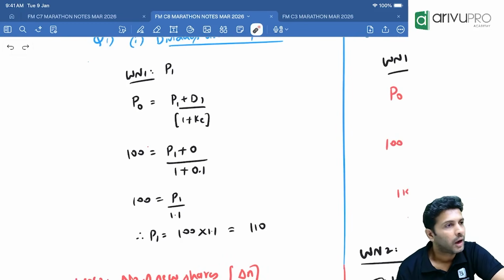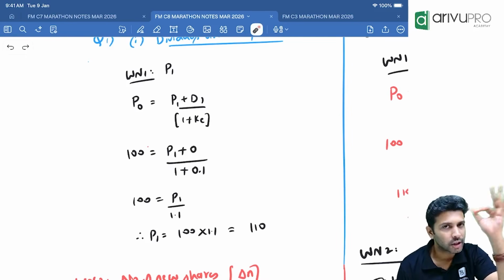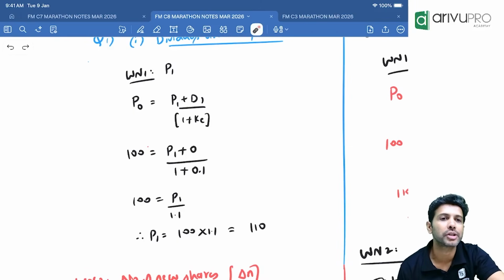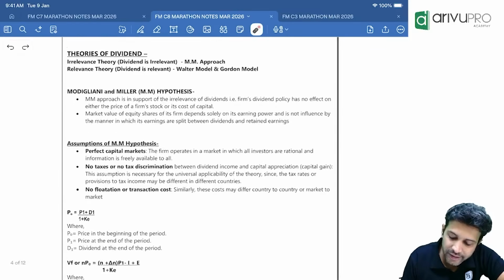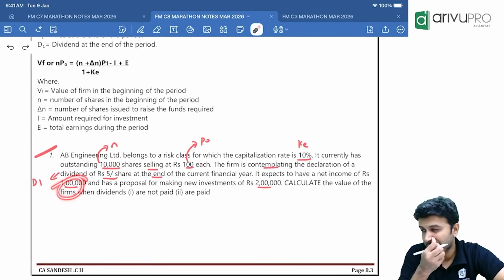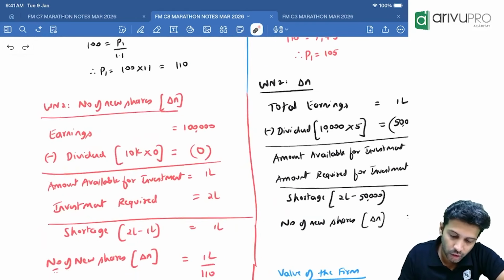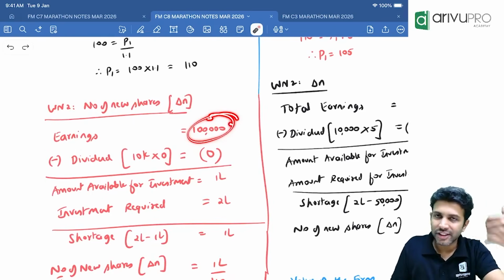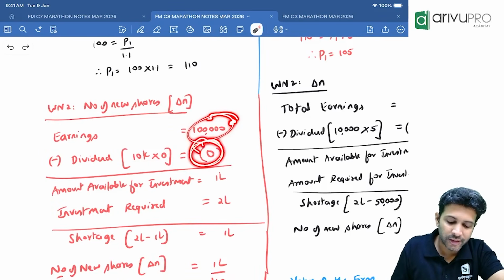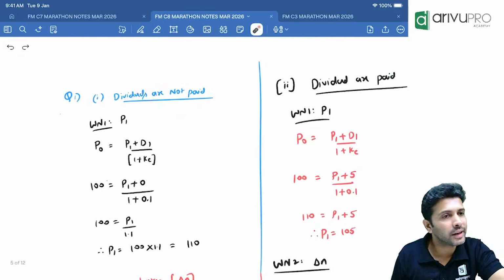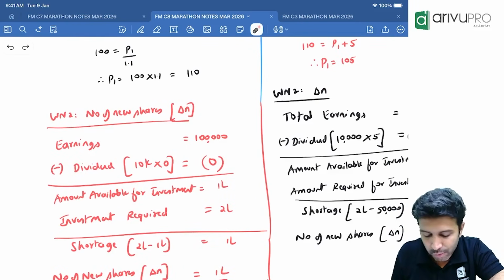Okay. And next we have to find delta N. Delta N means new shares issued. We will issue new shares when we have a shortage of money. How do we find the shortage of money? First, how much is the net income they gave in the question? 1 lakh. Net income means PAT. Since there is no preference dividend, PAT only will become the amount available. Reduce the equity dividend. Which case are we solving? Dividend not paid, so the dividend amount paid will be 0.